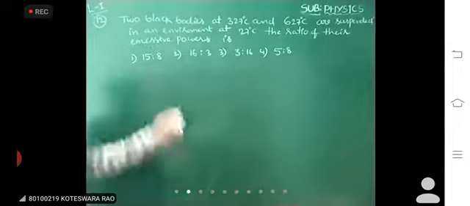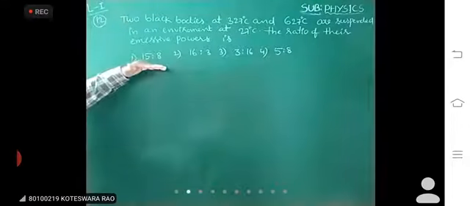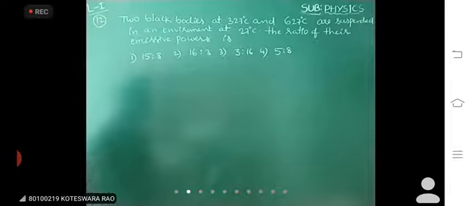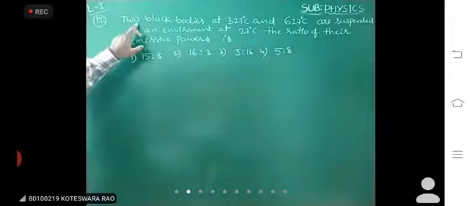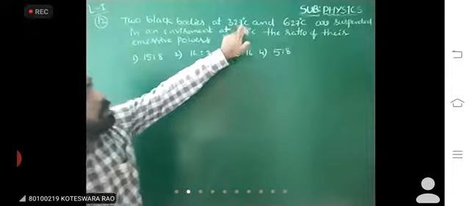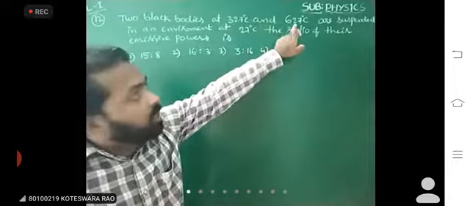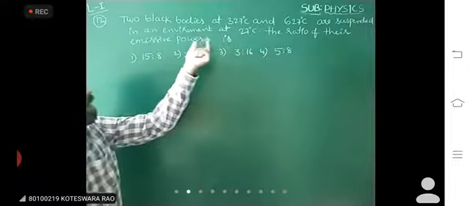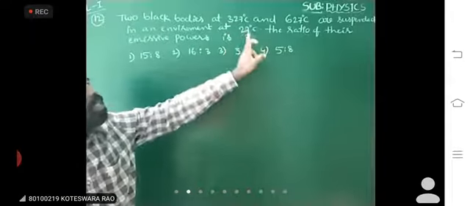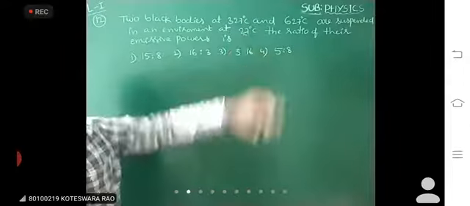Which one is correct? This is based on Stefan-Boltzmann's law. How is it identified? Two black bodies at 327 and 627 are suspended in an environment, and the surrounding temperature is the same for both cases.